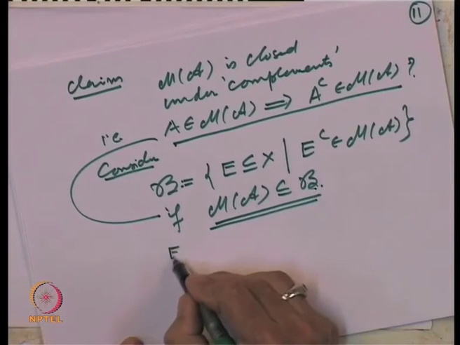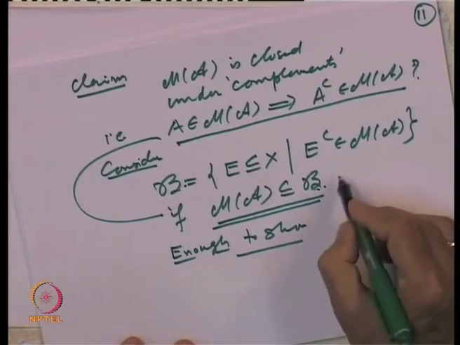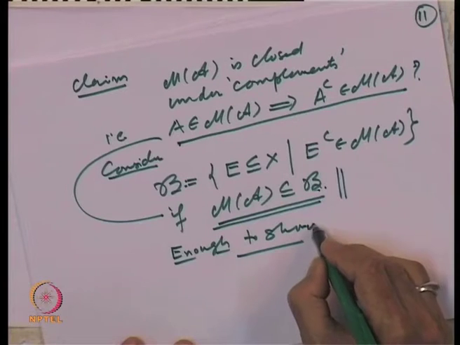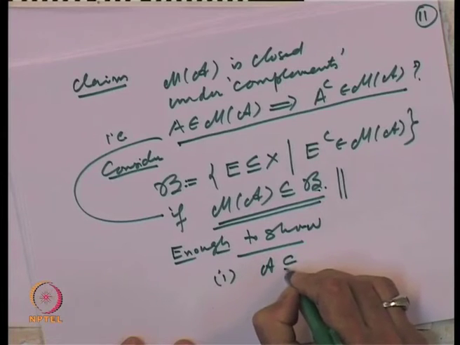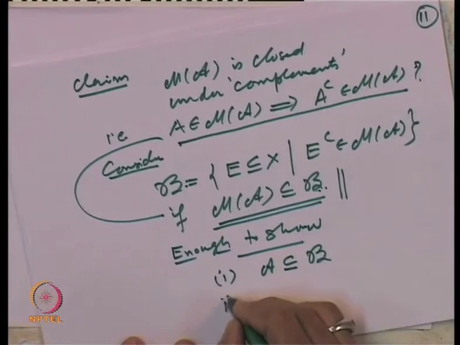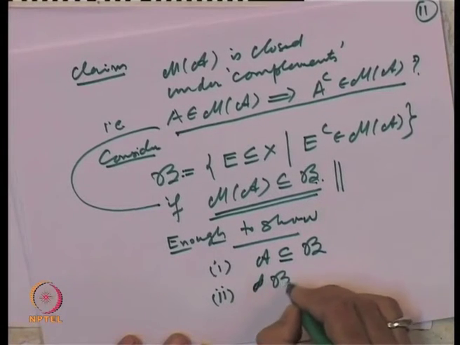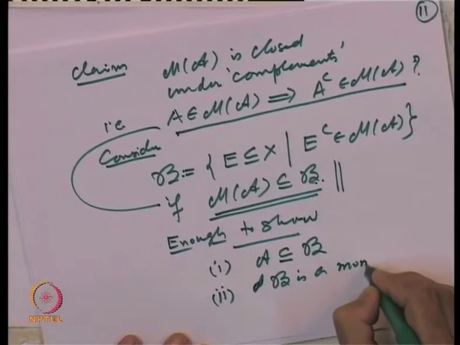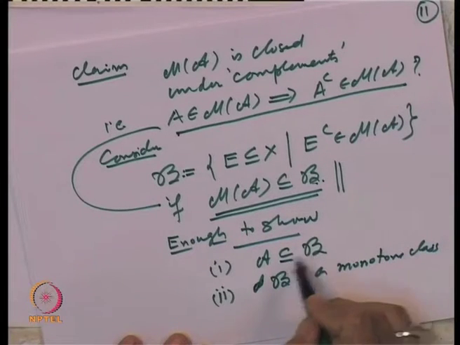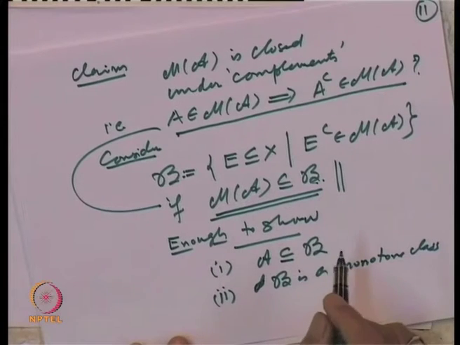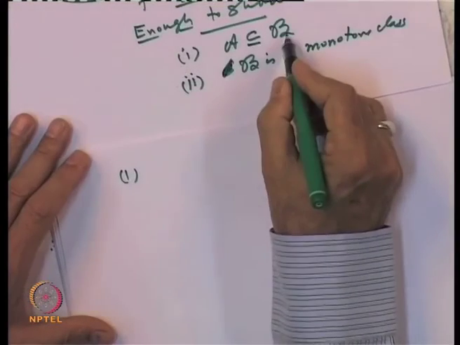So, to prove this claim, it is enough to show first that A is inside B, and secondly that B is a monotone class, because once B is a monotone class including A, the smallest one will come inside. So, let us try to prove these two facts, starting with the proof that A is a subset of B.